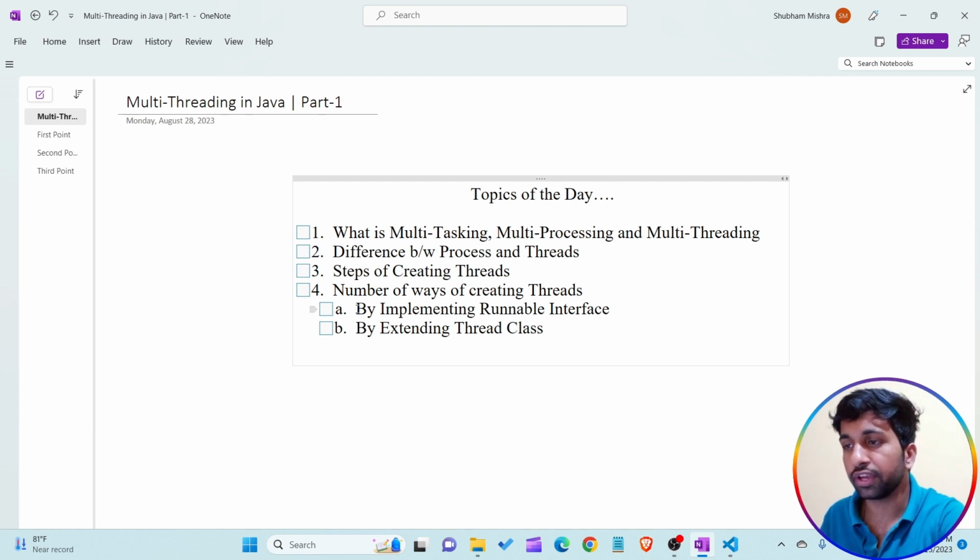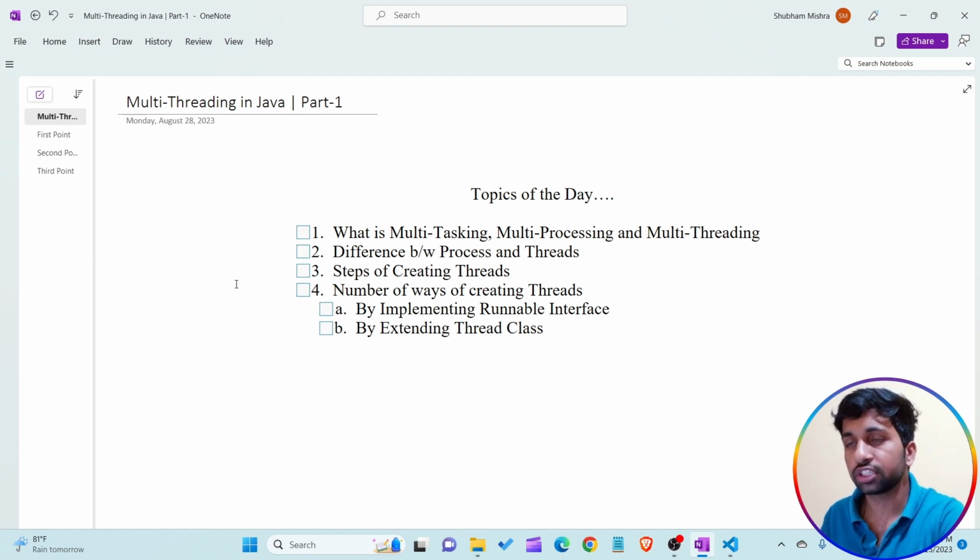The first way of creating a multi-threading program is by implementing the Runnable interface. And the second way is by extending the Thread class. So there are two ways of creating a multi-threading program. The first way is by implementing the Runnable interface, and the second way is by extending the Thread class. Okay, so this is the topic of the video.